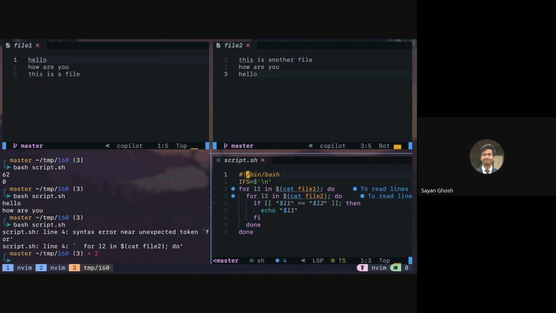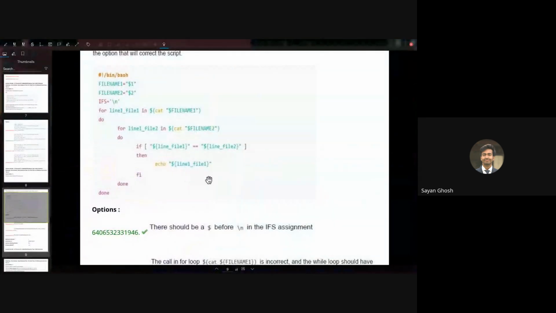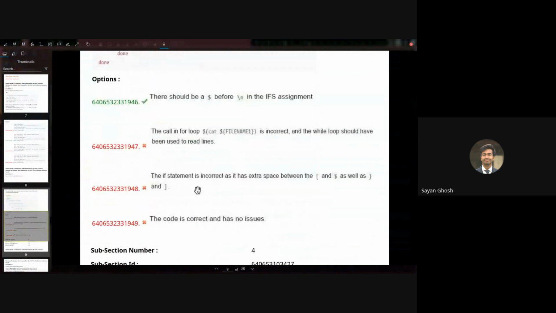What else? Yeah, so basically that, and also the interpreter. So if you see something like this, or something like this, in that case it is an incorrect interpreter. It will work if you run it with bash, but if you run it with sh then it will not work. So that is also something you can keep in mind. Thank you. So let's move on to the next one.